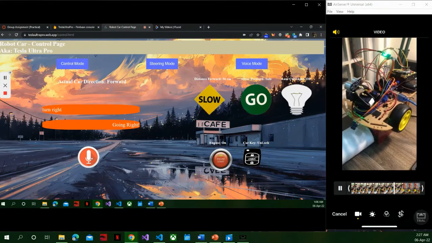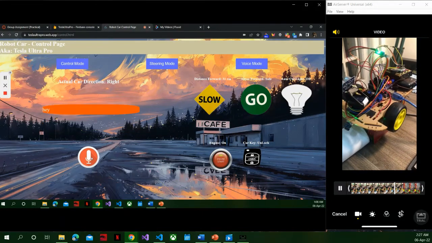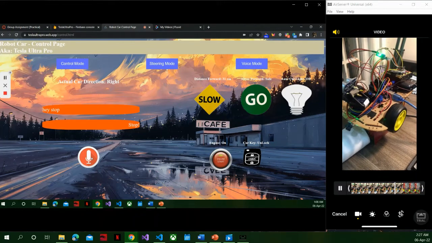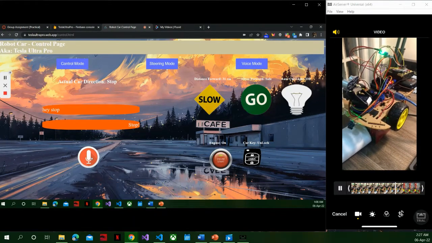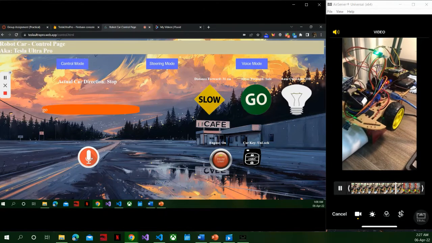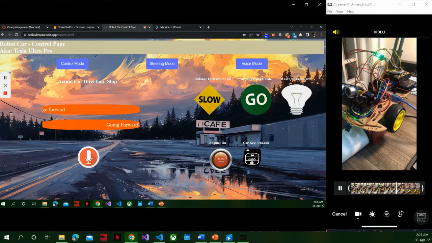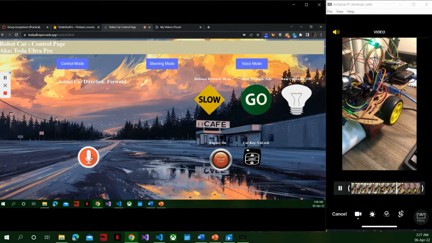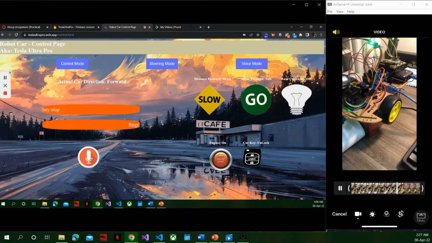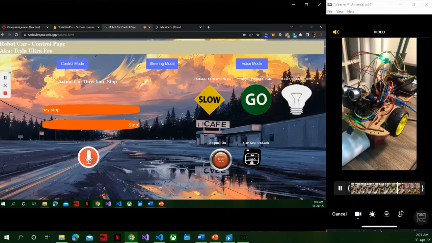The car will turn right. Okay. Hey, stop. Then the car will stop. Go forward. Hey, stop. Okay, the car will stop.